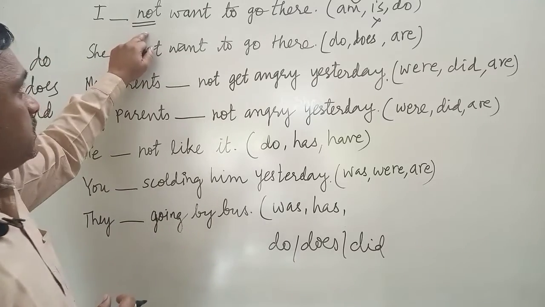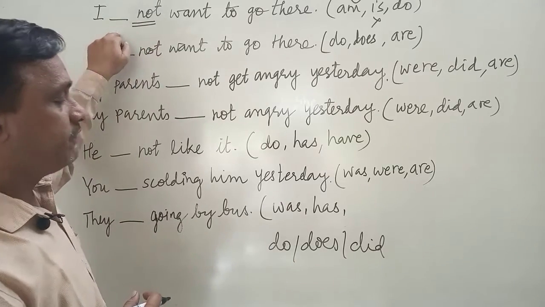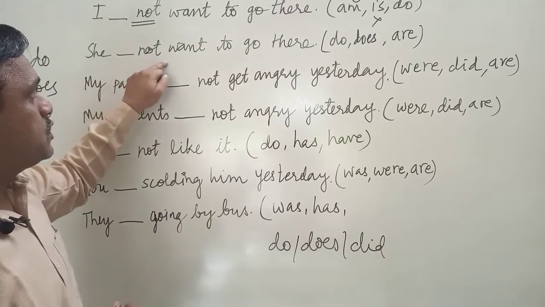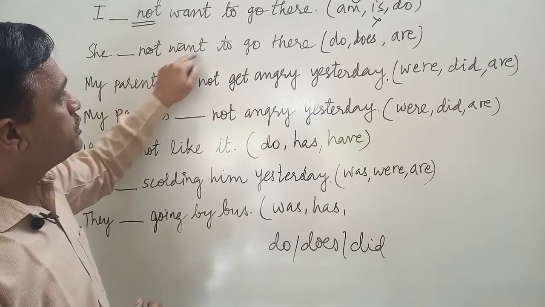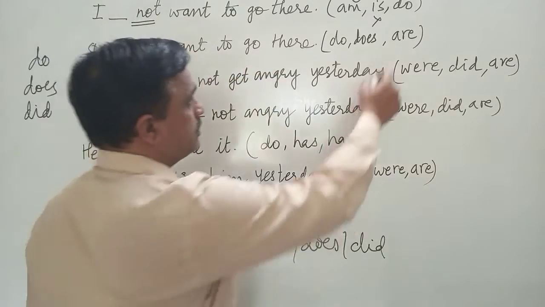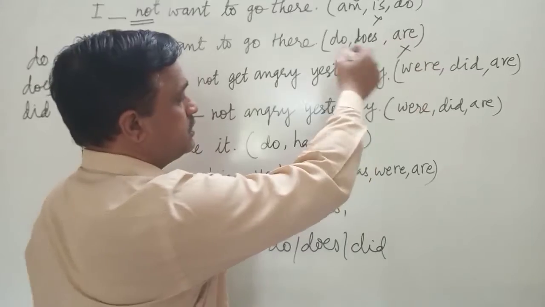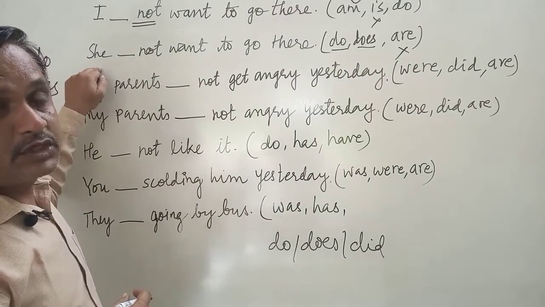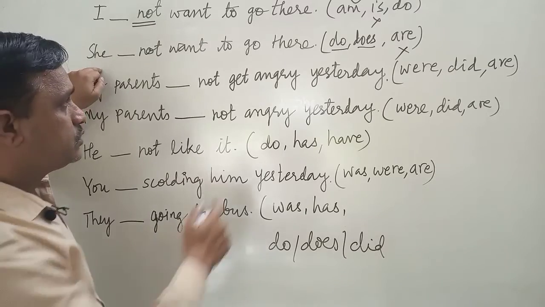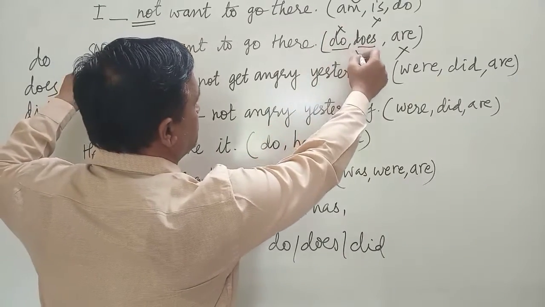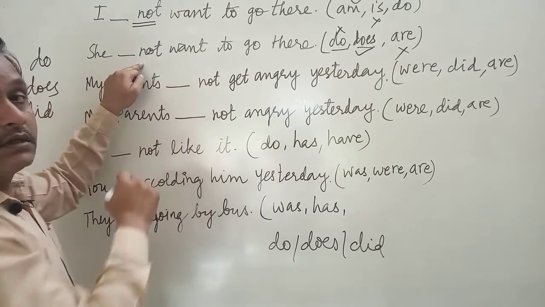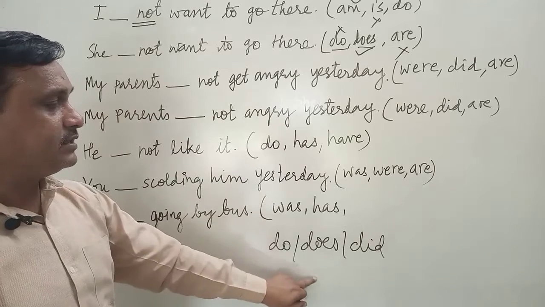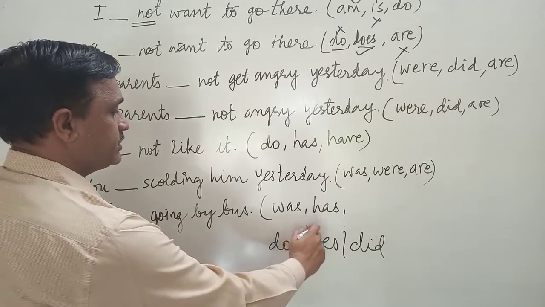So here we are taking not. So do is fitting over here. I do not. Next example, she dash not. Again not has come. Want to go there. So here also are is wrong, she are is wrong. So either do or does. In case of the third person, this she is third person. So do will be wrong. Here does is correct. She does not. So for taking not, we need to take help of do, does, did, out of which we selected does.